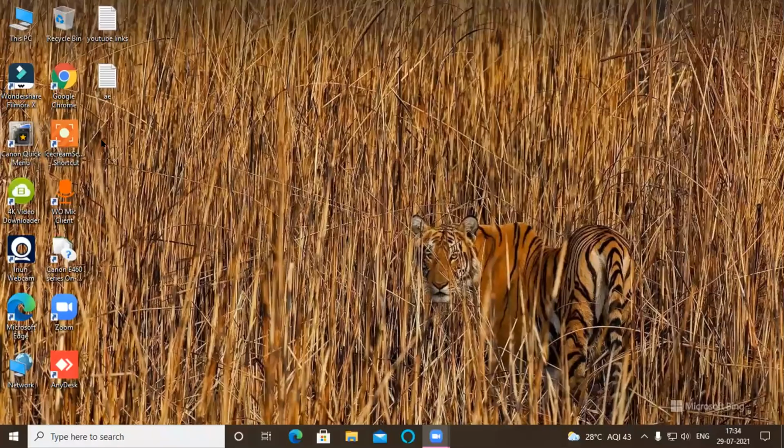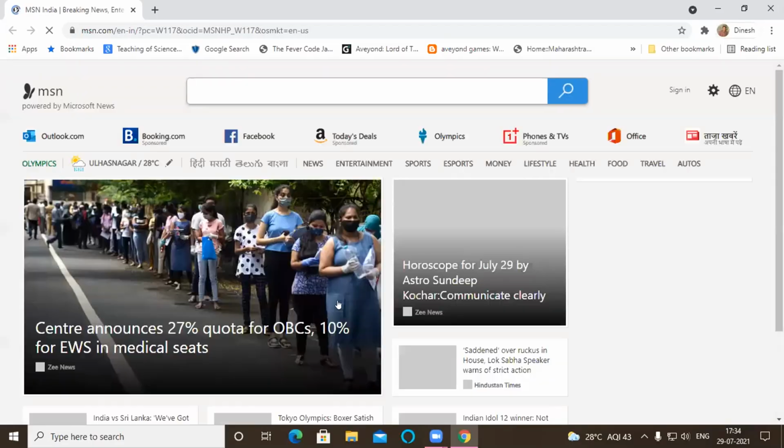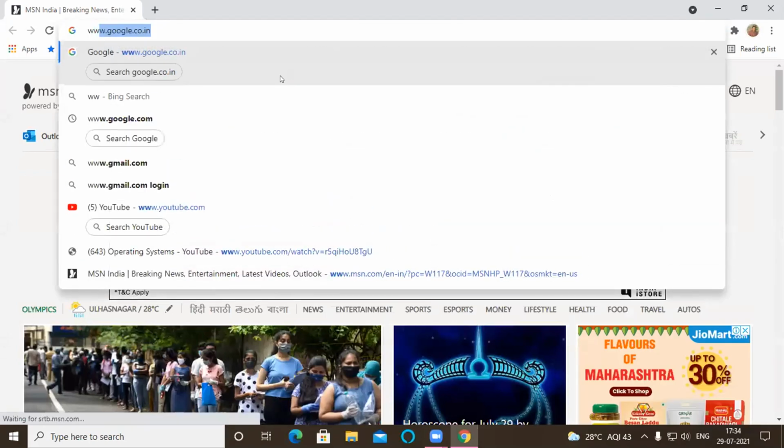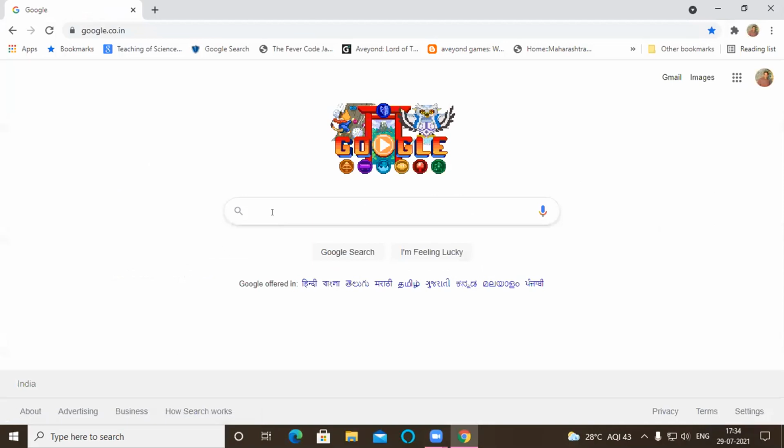So see, Google Form is not an app or any software which we can install like Zoom. Google Form is a service which is provided by Google. So every time you have to open Google Chrome and sign in to Google Forms. It is not an app, it is a service. So you have to go to google.com, preferably in the Google Chrome browser.